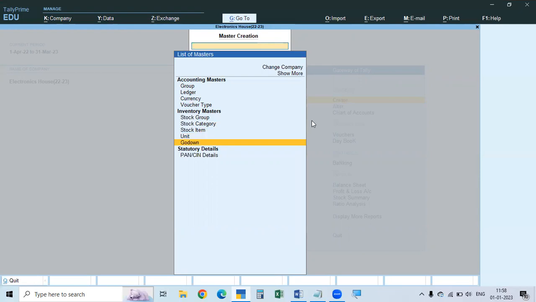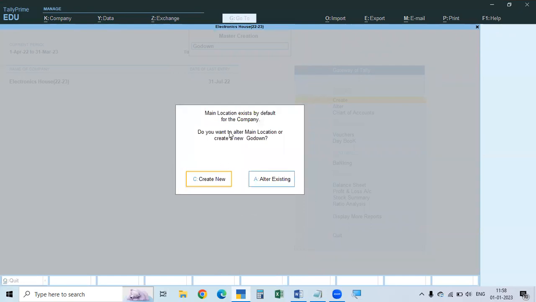We are in the Create button. Here, given master creation, godown. If you go to this, it is showing that the main location exists by default for the company, because every business, any company doing business, will have to store stock for purchasing and selling. That is why for that purpose, one location, one godown is required in the shop itself or in the office itself. That is called the main location, or main godown. It is already created by default, it is already existing. Now, if you want, you can change the name and you can create a new godown or location.